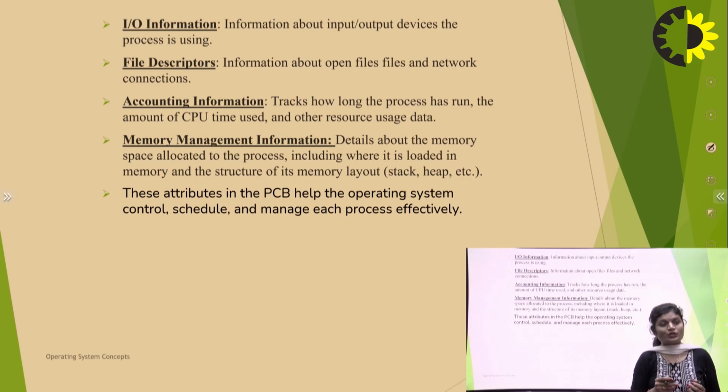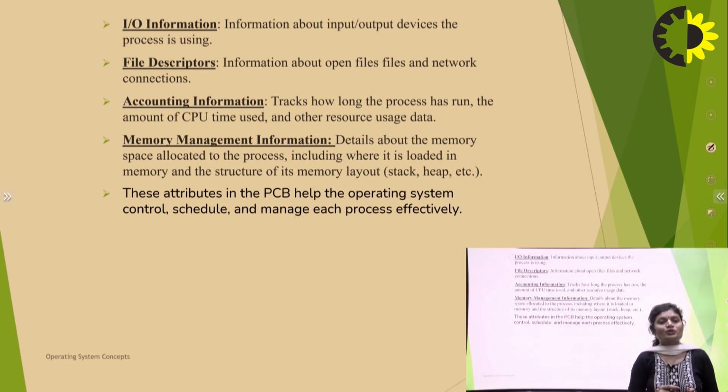Accounting information tracks how long the process has run: what time the process started, what time the process terminated, and how much time the process used the CPU and at what time. It tracks how long the process has run, the amount of CPU time used and other resource usage data.